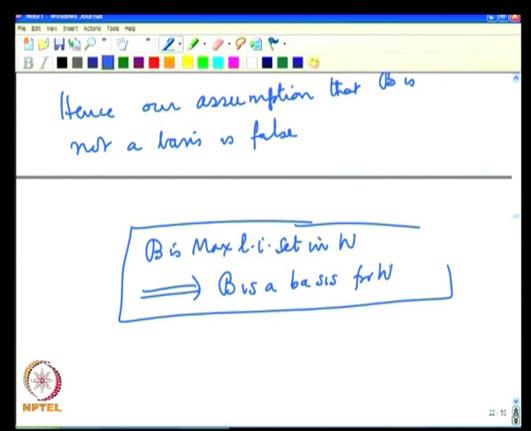Previously, we showed that if B is a basis, then it is a maximal linearly independent set.